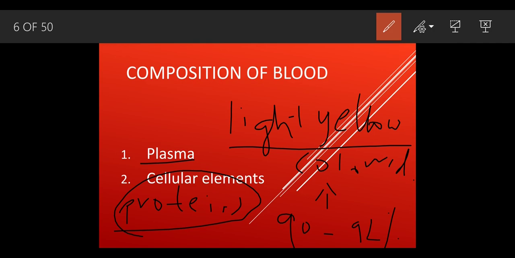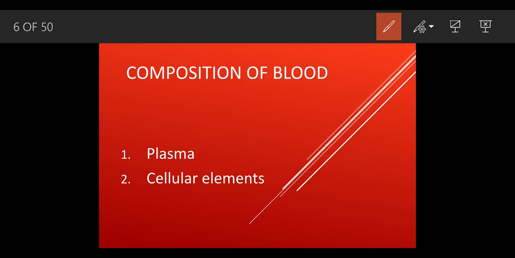It consists of salts like sodium chloride and sodium bicarbonate. As I said, your blood tastes saltish because of the presence of sodium chloride and sodium bicarbonate. It also consists of useful material, that is glucose, amino acids, hormones, and waste also, that is urea.